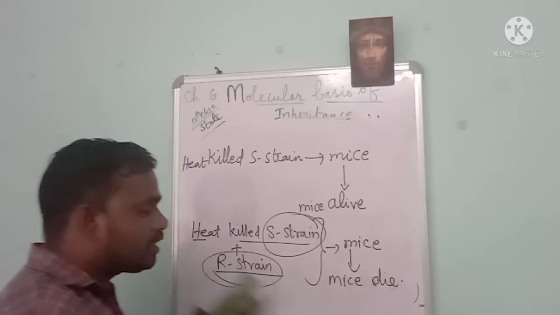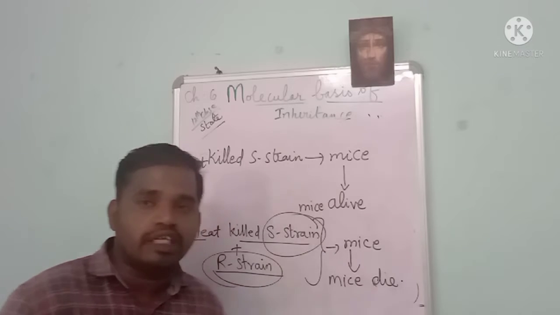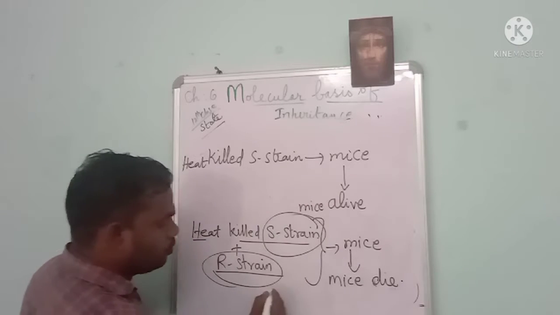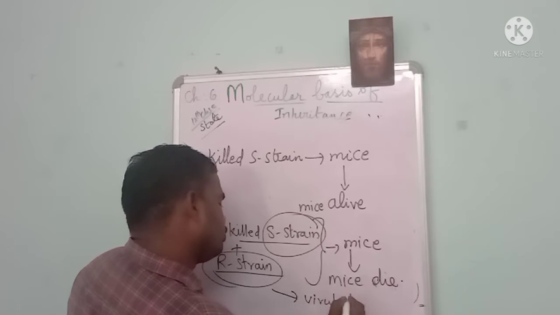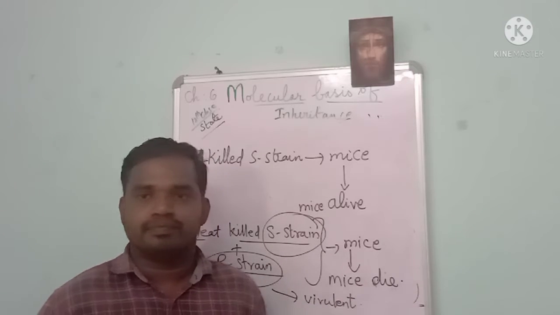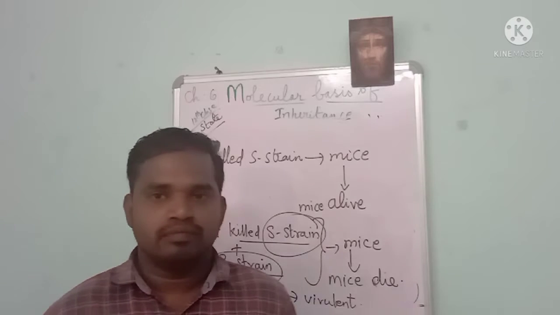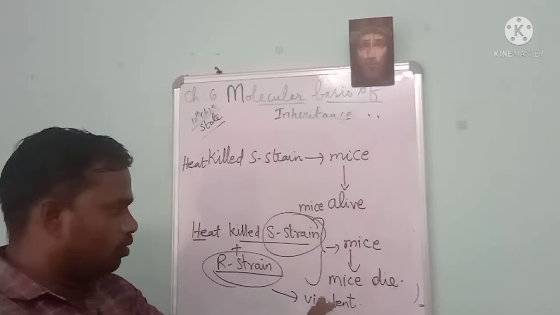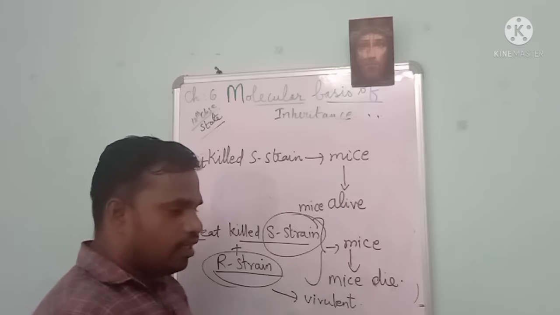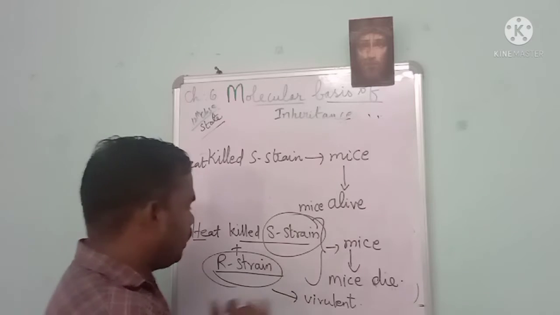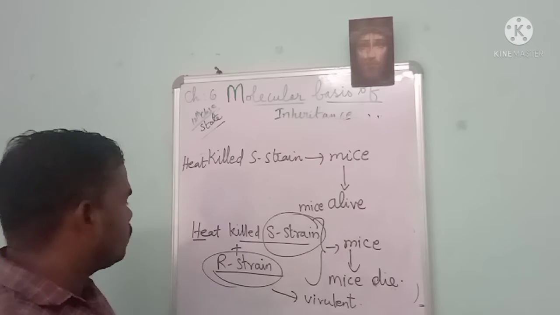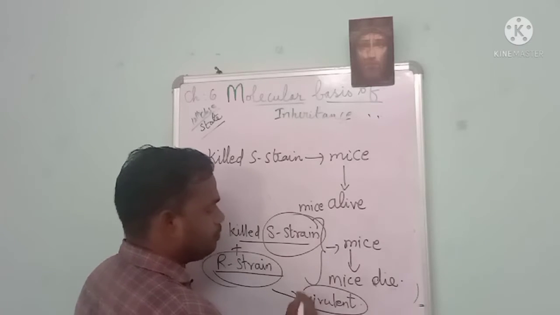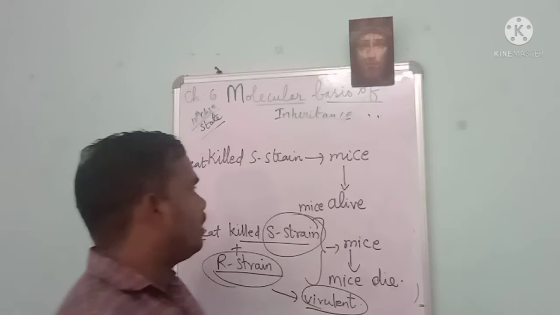The heat killed S strain transformed R strain into virulent. Got it? Clear? Okay. So far, something, the genetic material, or here we call it the mucopolysaccharide, is responsible for causing the virulence or the pathogenicity.